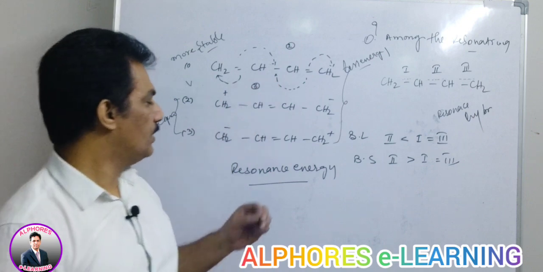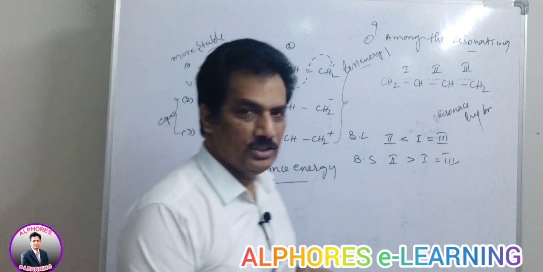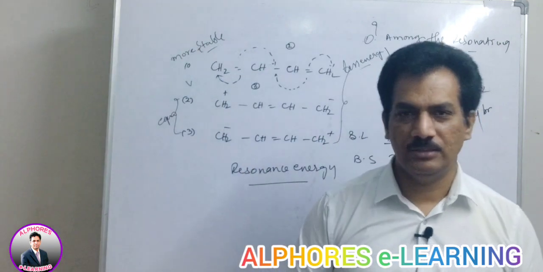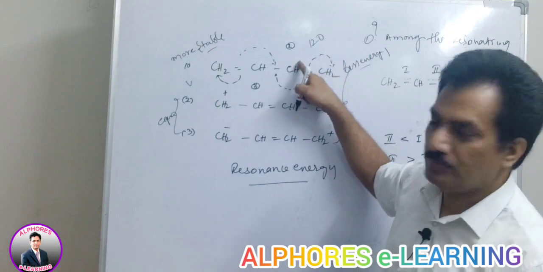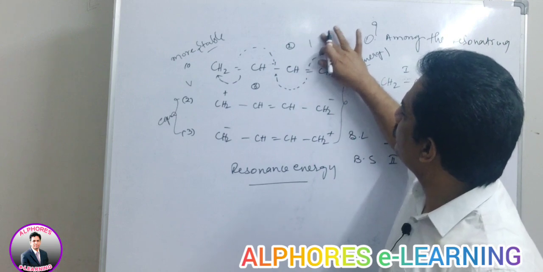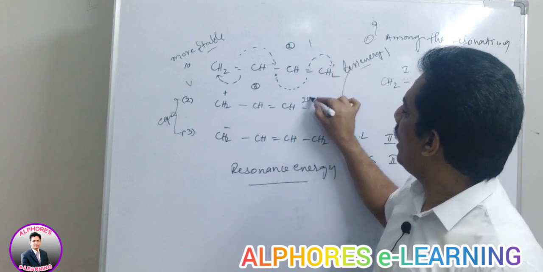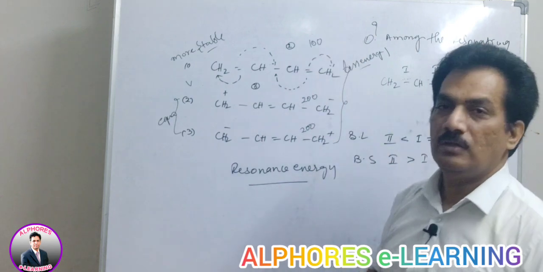Clear? And now the resonance hybrid, can you guess the resonance hybrid energy? Say for example, the least energy is 120 or 100, let us consider 100, and the others are 200, 300.